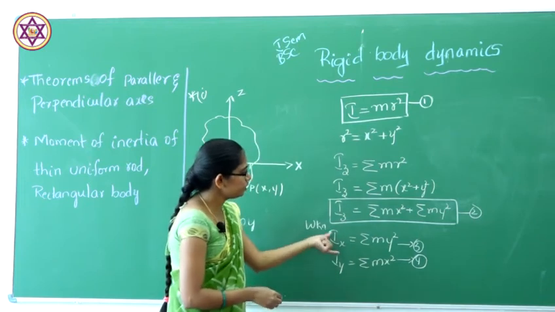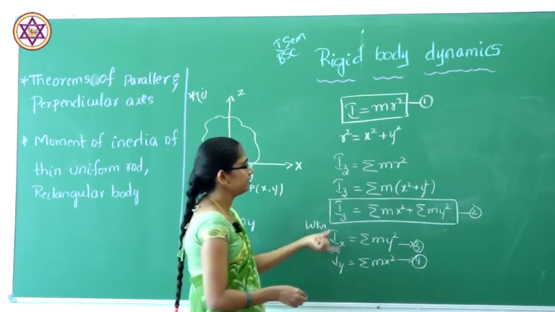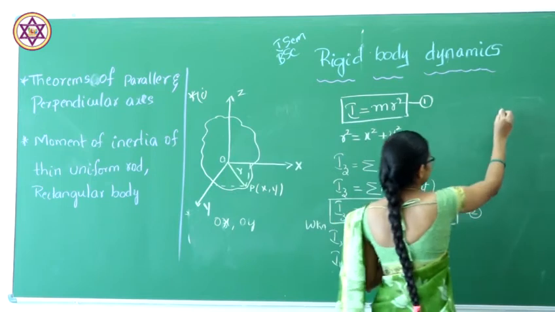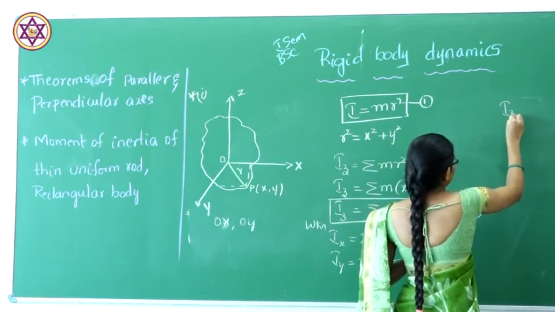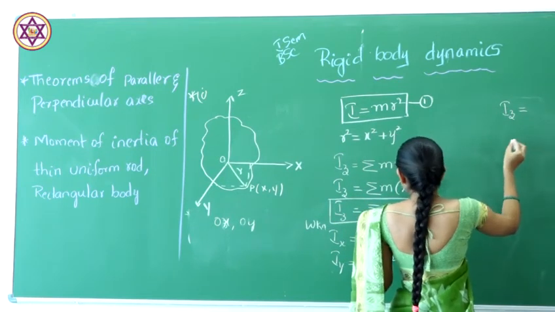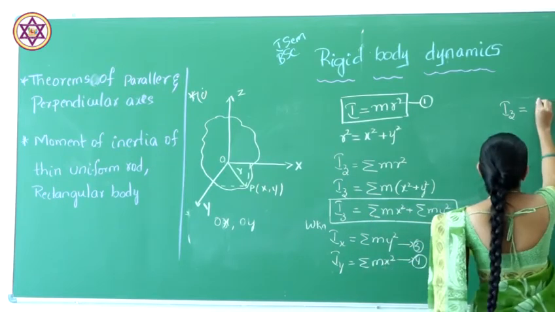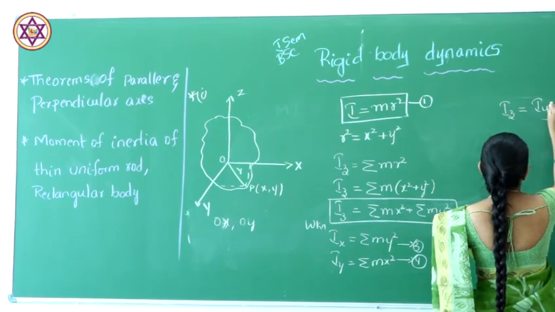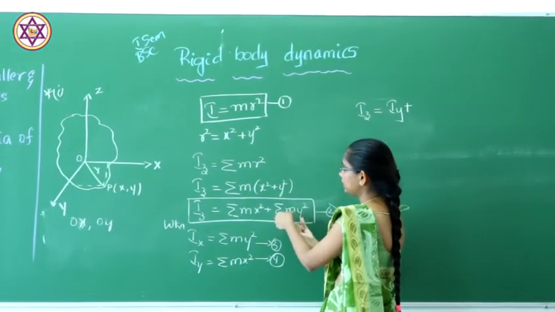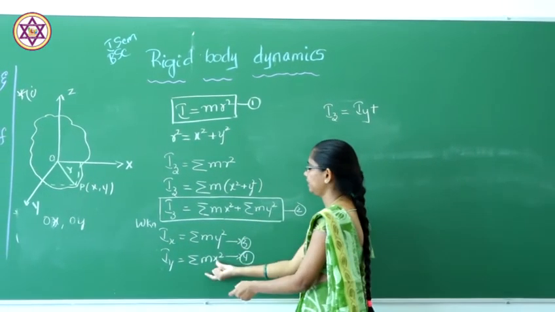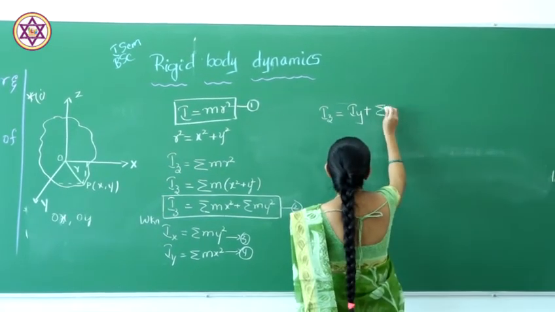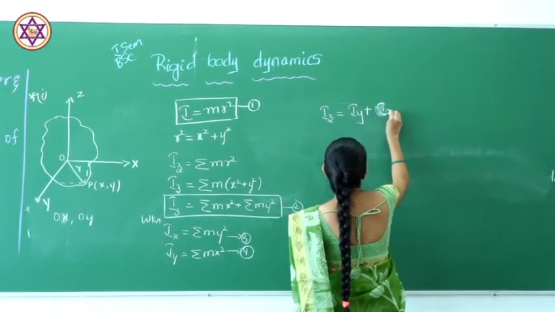So by substituting these values, we can rewrite equation 2 as Iz equal to, instead of summation of m x square, I write Iy, plus, instead of summation of m y square, I write Ix.